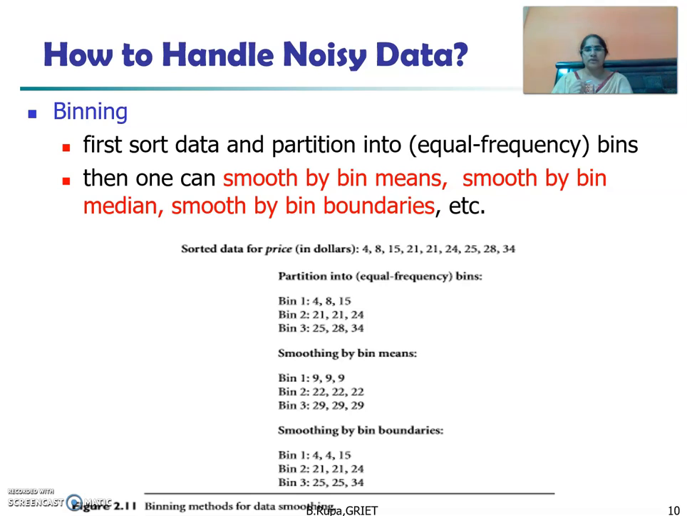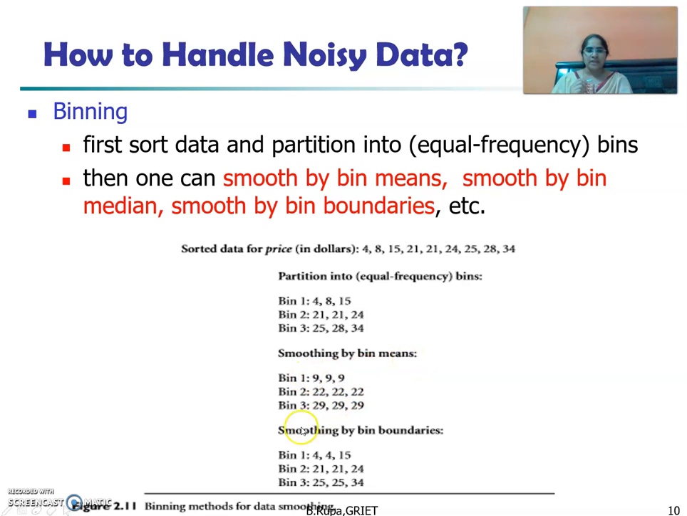We can handle this noisy data with the help of binning as a technique. First we sort the data and partition it into bins. Then we can smooth by bin means, smooth by bin median, or smooth by bin boundaries. First we sort the data. We have some price data: 4, 8, 15, 21, 21, 25. We can partition it into equal frequencies, 3 bins. Like that we can divide into 3 bins. After dividing, take the mean of each and every bin and fill it in.